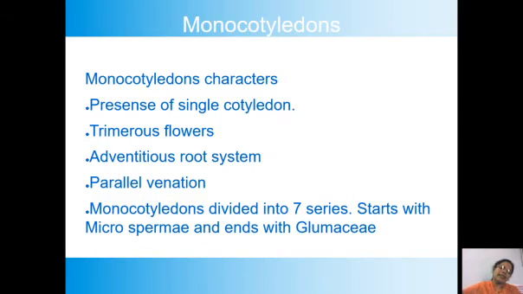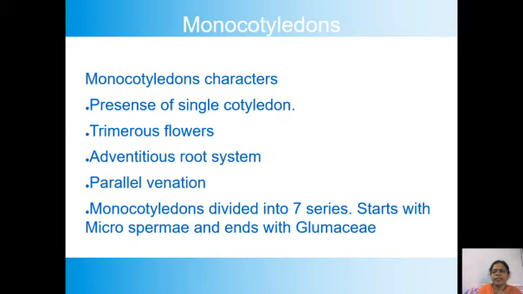The third series is Coronariae. Perianth is petaloid, trilocular, superior ovary is the characteristic.